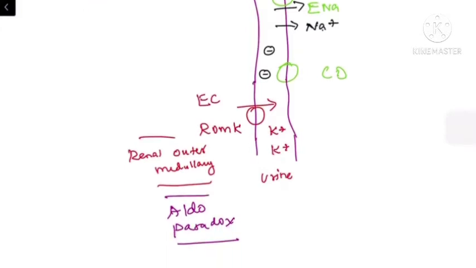So even in the absence of aldosterone, there is activation of the ROMK channels and epithelial sodium channel, which is maintaining the potassium balance in our body.